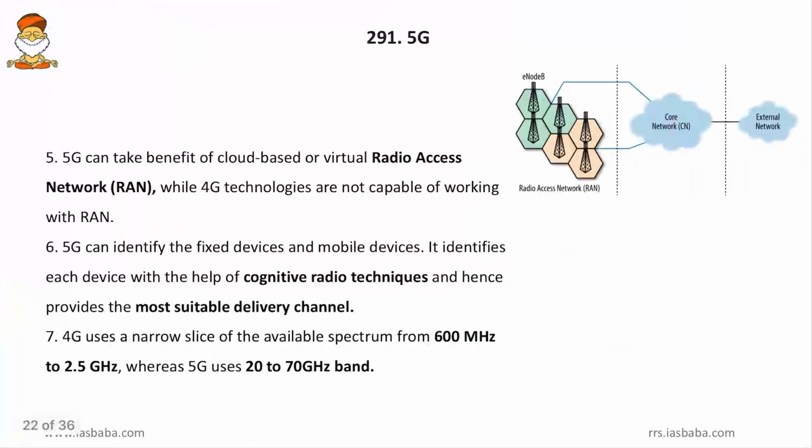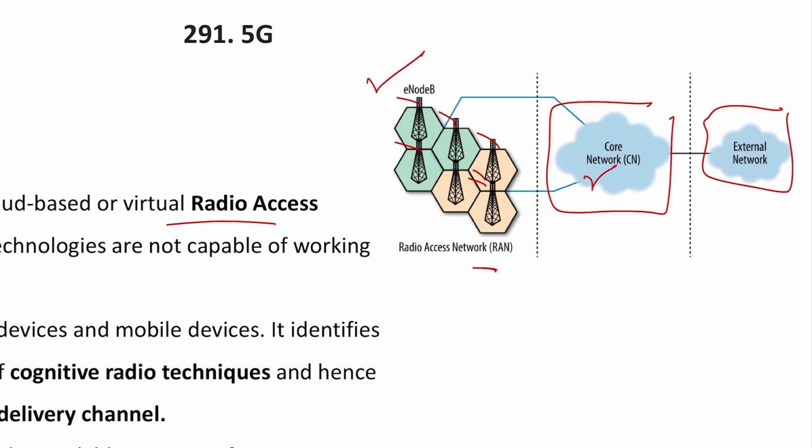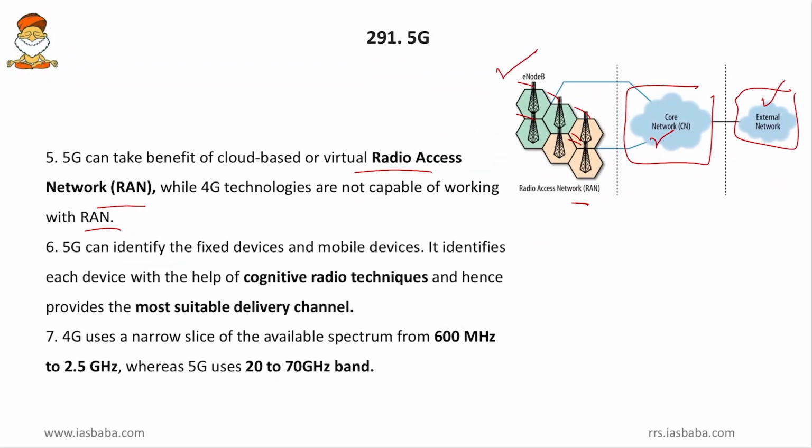Then coming to more differences, 5G can take benefit of cloud based virtual radio access network, while 4G technology is not capable of working with RAN. Friends, what is a RAN? So here we can see the network between various mobile towers, the network between various servers which are connected to mobile towers, and the network between various mobile apparatus. So this is the radio access network. So this can be the main network, the core network and the external network. Now this network is virtual in 5G.